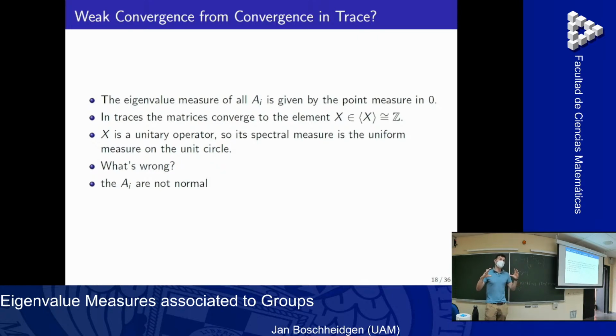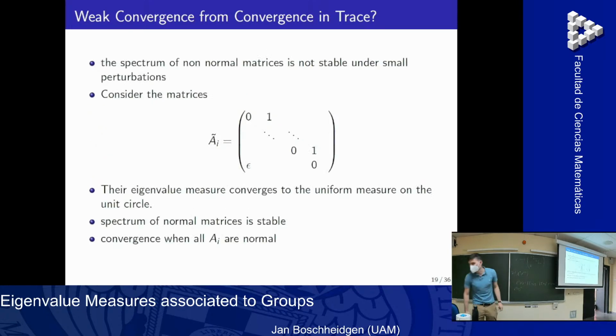In normal elements, this does not happen. In normal elements, for normal matrices, this does not happen. If I have a normal matrix, and I add a small perturbation, something small in operator norm, then also the maximum distance between the eigenvalues of the old one and the eigenvalues of the new one is still small. So in normal matrices, this is kind of stable. But if I go to a non-normal matrix, I have a huge problem.